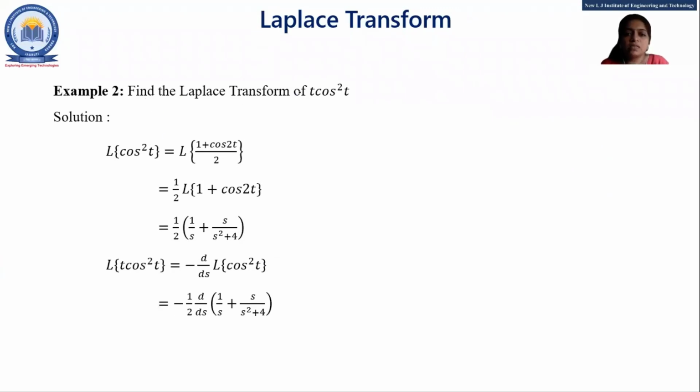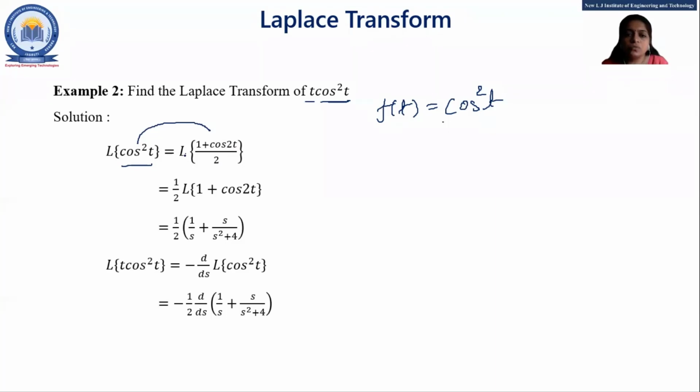Find the Laplace transform of t cos square t. Here our function of t is what, students? Multiple of t is cos square t. So our function of t is cos square t. So first we find the Laplace of cos square t, but we cannot directly find the Laplace of this square term, right? That's why we convert this cos square t into (1 plus cos 2t) by 2.